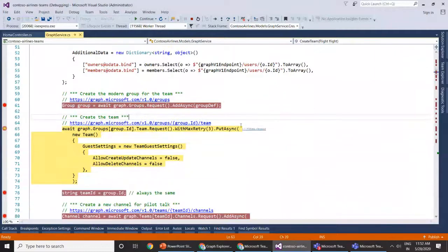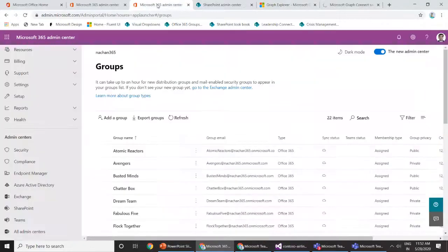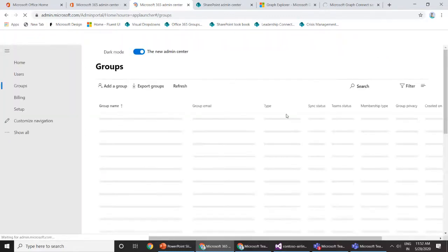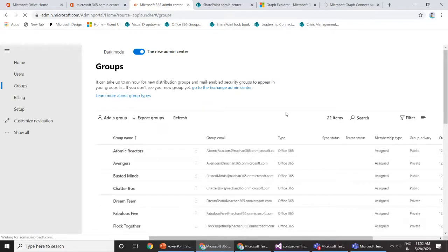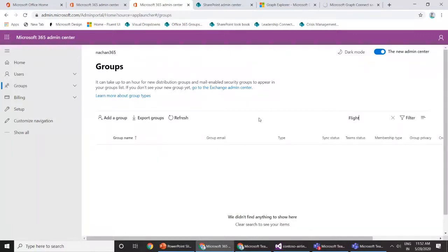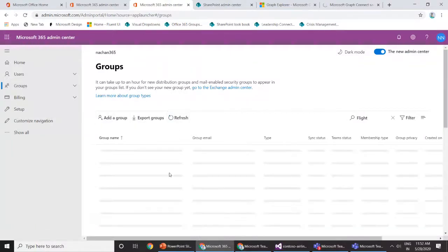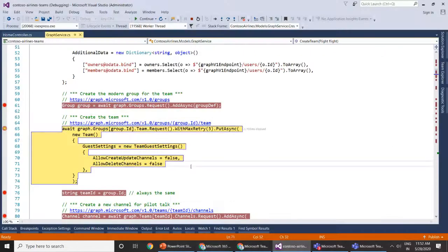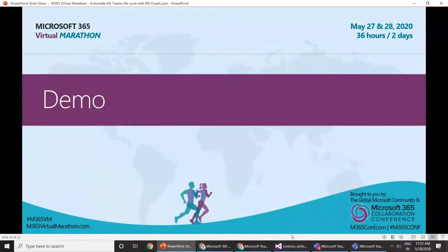So now that this one has created the group, let's get back to our Office 365 Admin Center. I have the groups tab open here. Let me refresh and we will try to find the name of our group, which should be flight 157. So, okay, let me try to search for it. Sometimes it takes some time. It is not yet here, but it should be here soon. Meanwhile we can move ahead and try creating a team, because sometimes it takes some more time to get this particular group